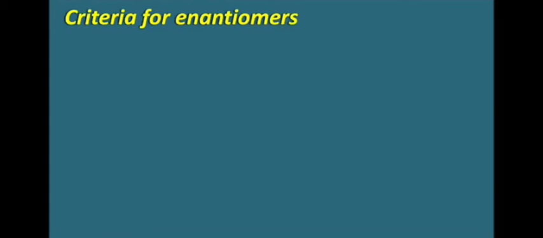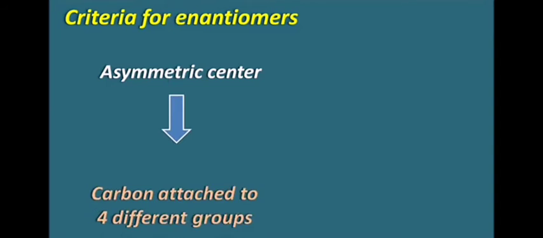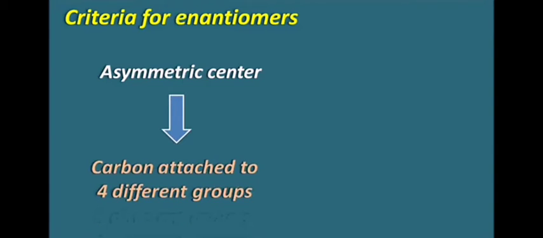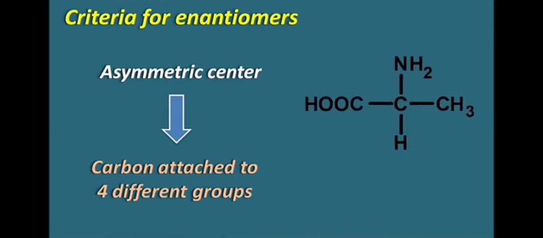Now let us see what the criteria for enantiomers are. We have just seen that for two mirror images to exist as enantiomers, they should have an asymmetric center. An asymmetric center is a carbon which is attached to four different groups. For example, if you take a structure like this, this is an amino acid, alanine. In alanine, the carbon is attached to four different groups, so it is optically active. So alanine can be present as a pair of enantiomers.